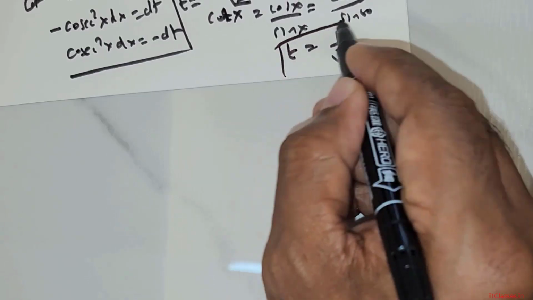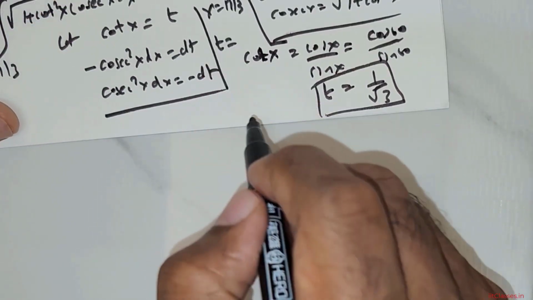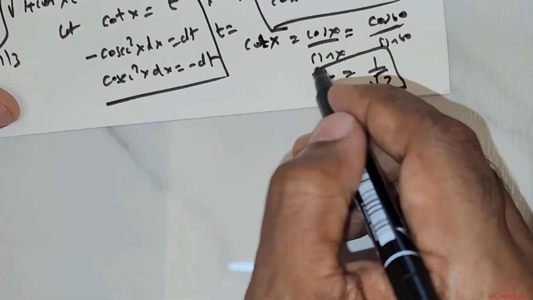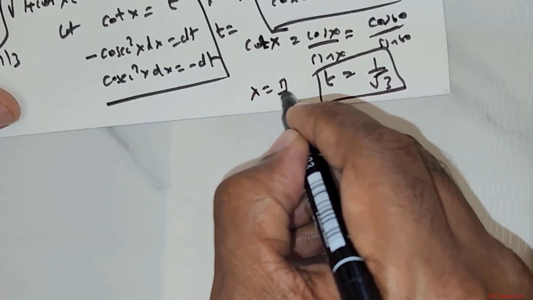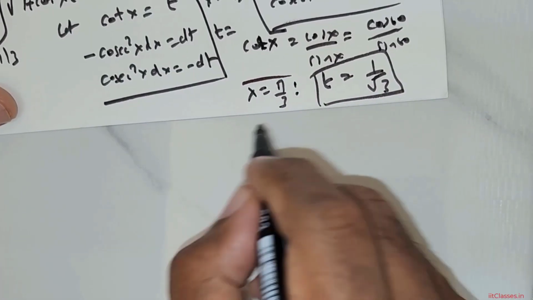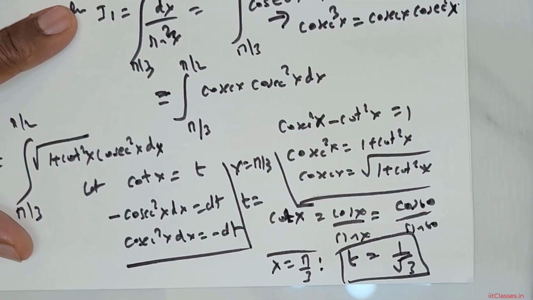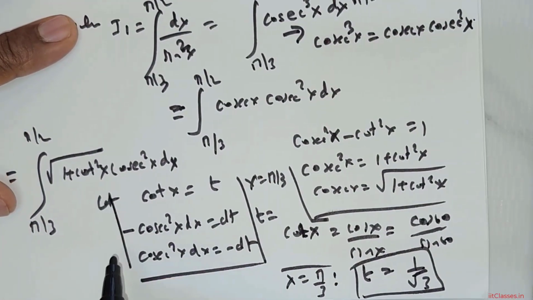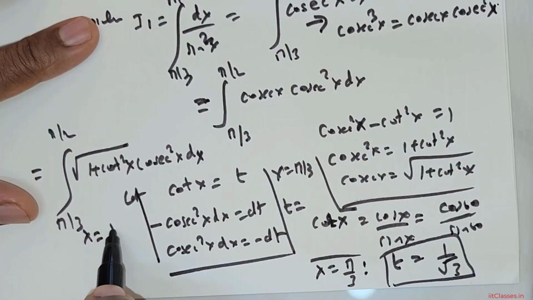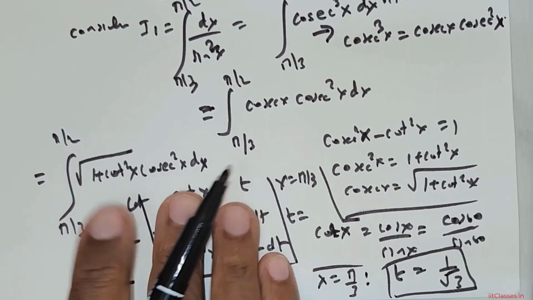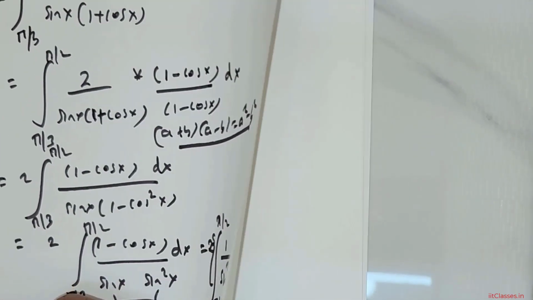So this is the value for t when x is equal to pi over 3. Now next comes x is equal to pi over 2. When x is equal to pi over 2, t is equal to 0. So what are the limits? Let me go to the next page.